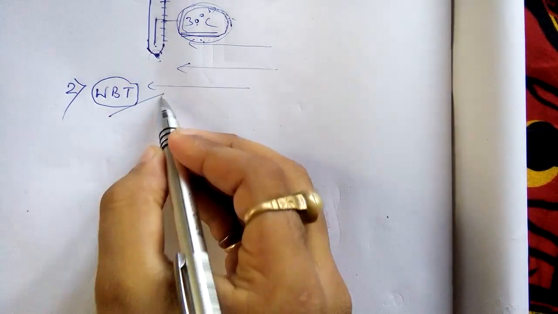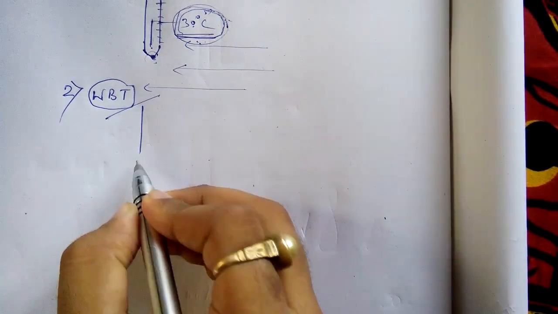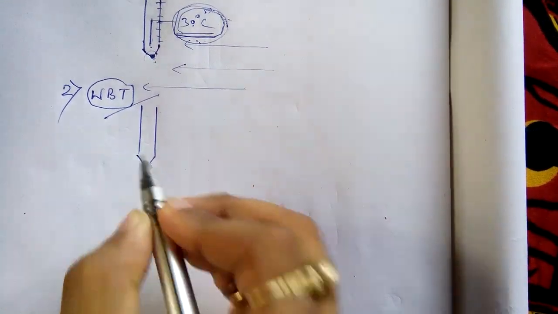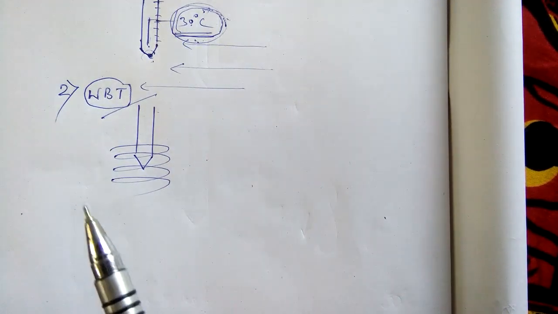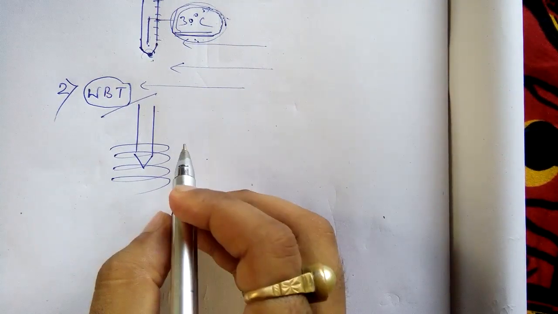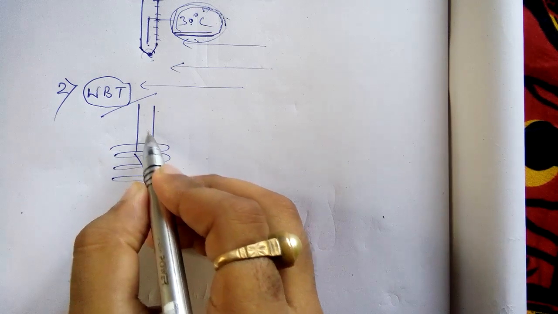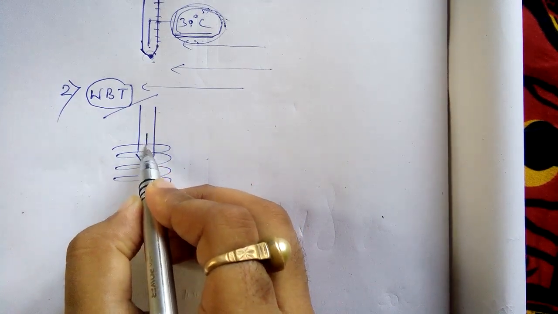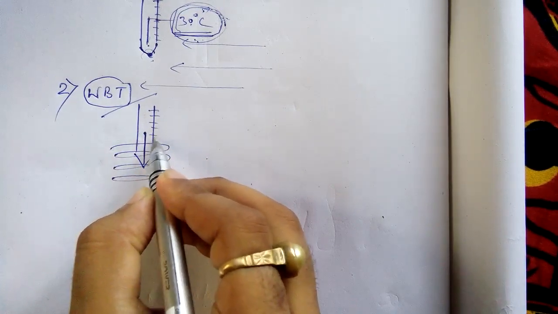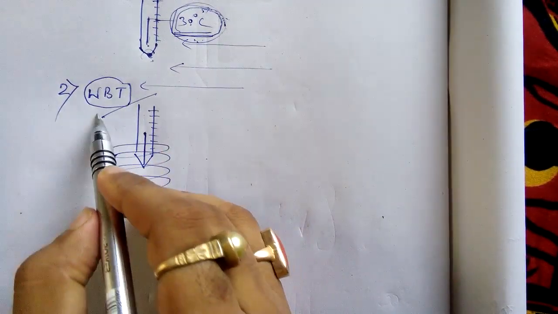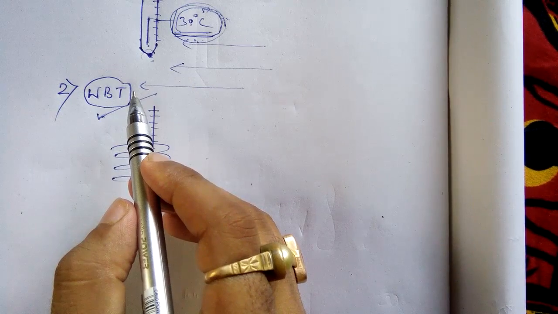What is WBT? Suppose you have a thermometer and you have wrapped moist cotton here. Suppose this is the level of the thermometer mercury and these are your readings. We want to record the wet bulb temperature.